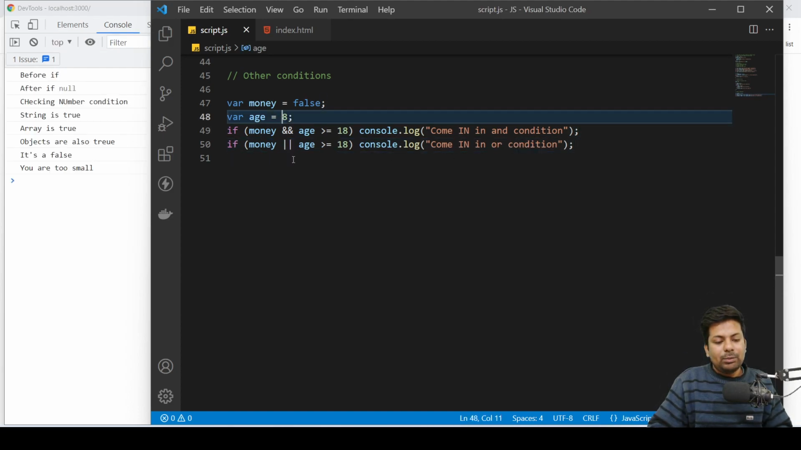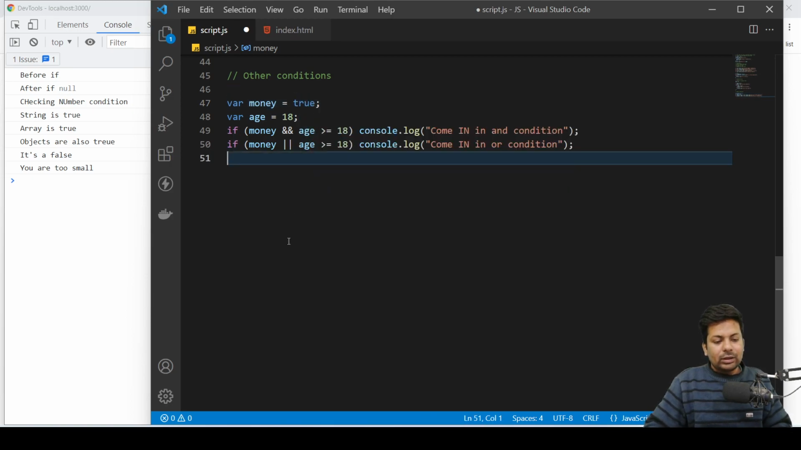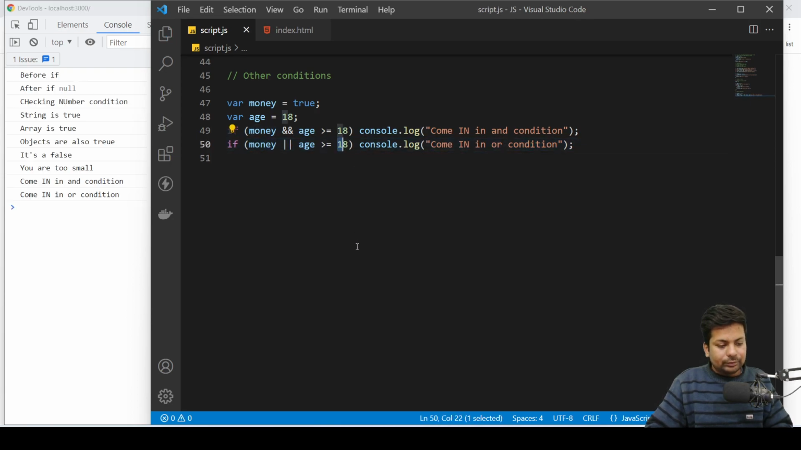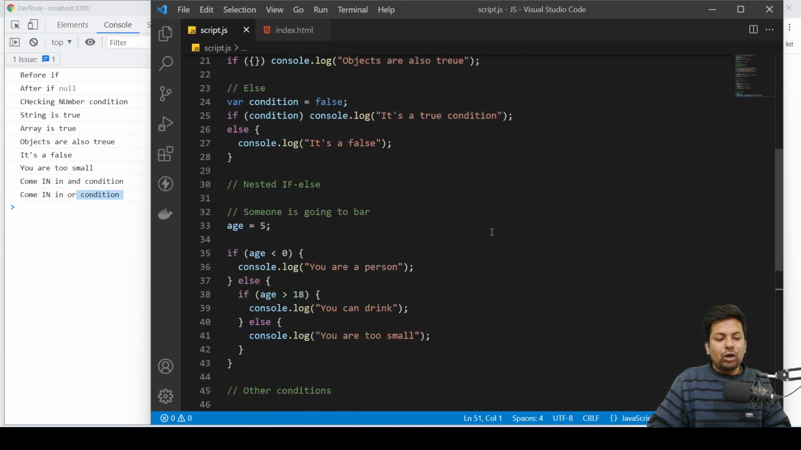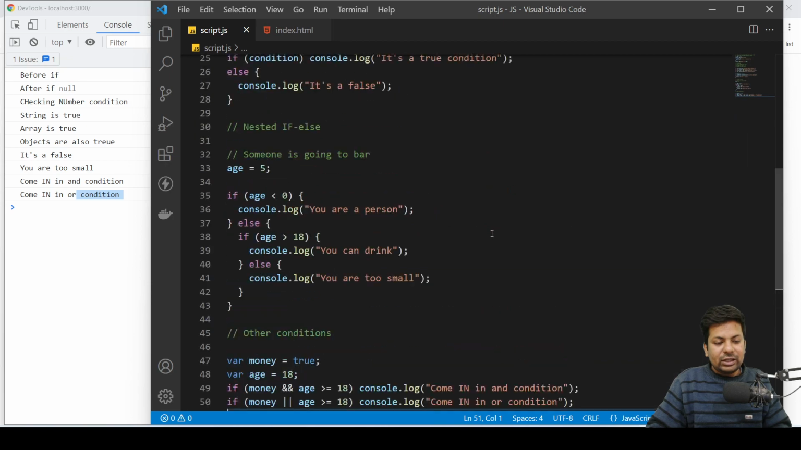But if both are true, then both conditions will become true. Here also both are true. Here any one is needed, so one is true. This or either this. See, both in and or. So this was all about if else conditions in JavaScript.